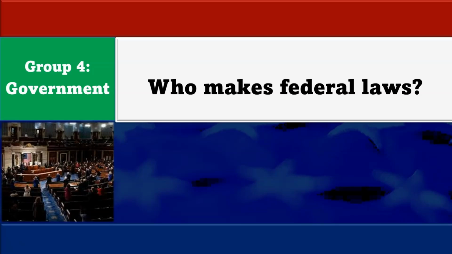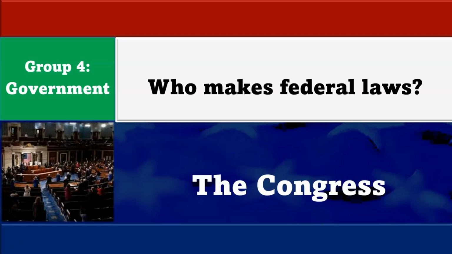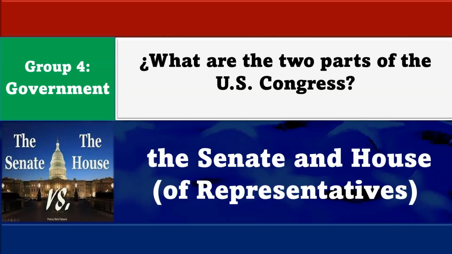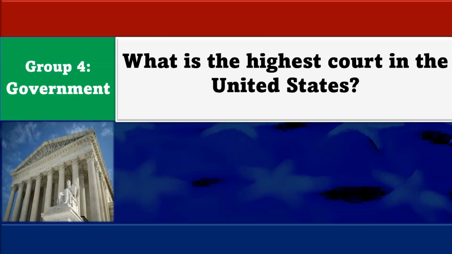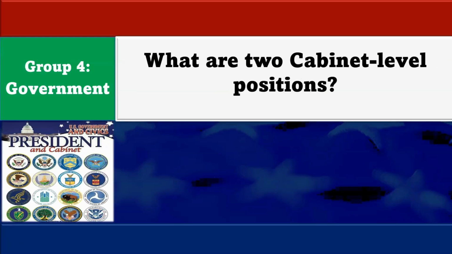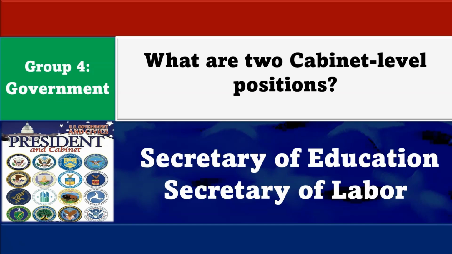What is the political party of the President now? Democrat. Who makes federal laws? The Congress. What are the two parts of the U.S. Congress? The Senate and the House of Representatives. What is the highest court in the United States? The Supreme Court. What are two cabinet-level positions? Secretary of Education and Secretary of Labor.